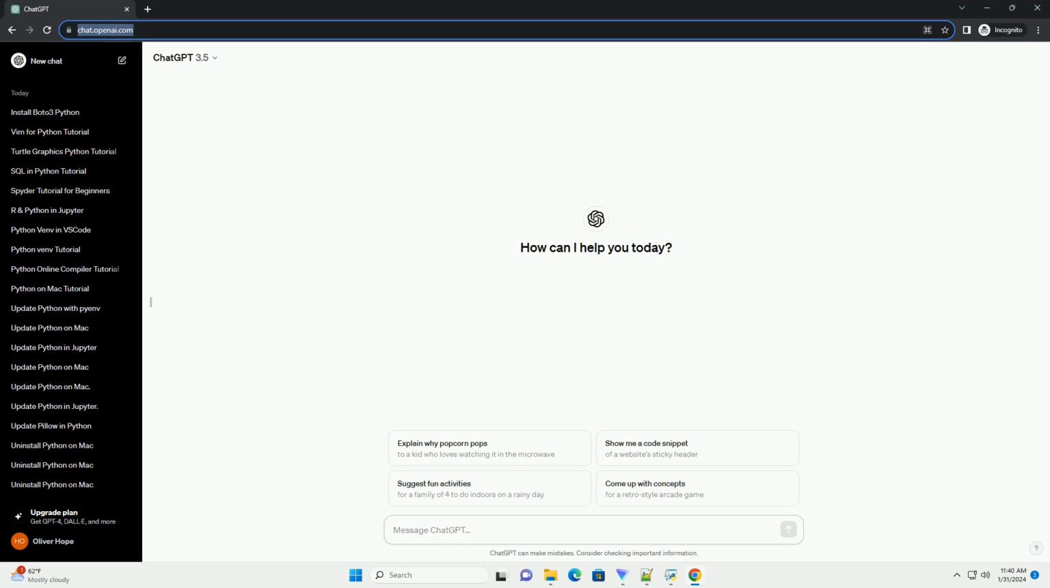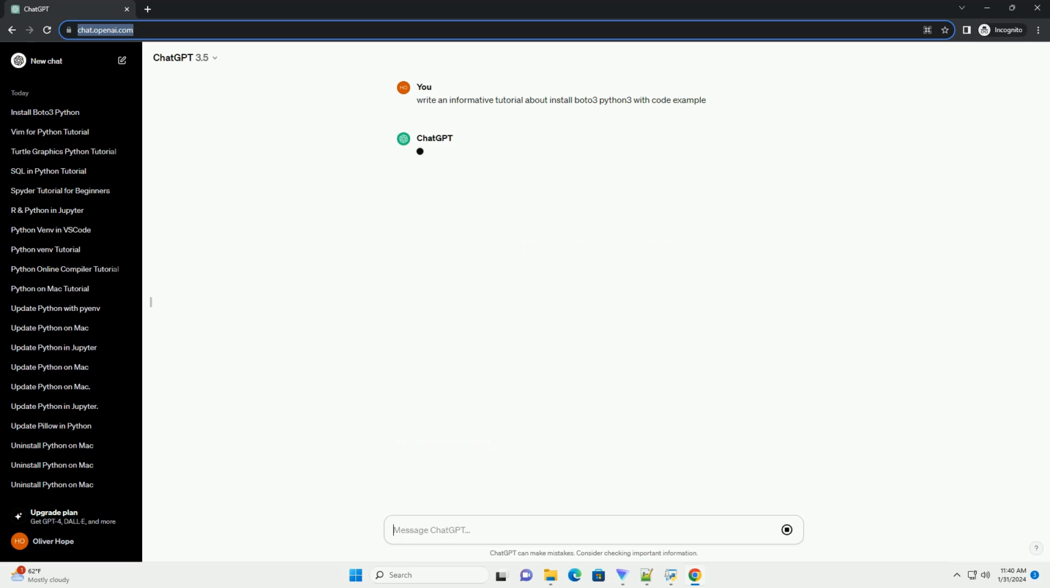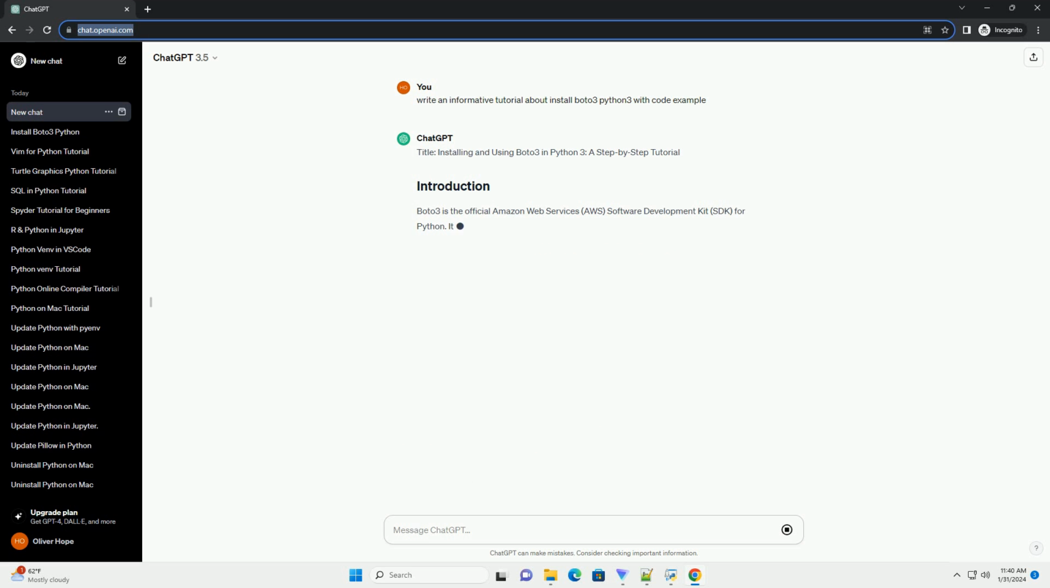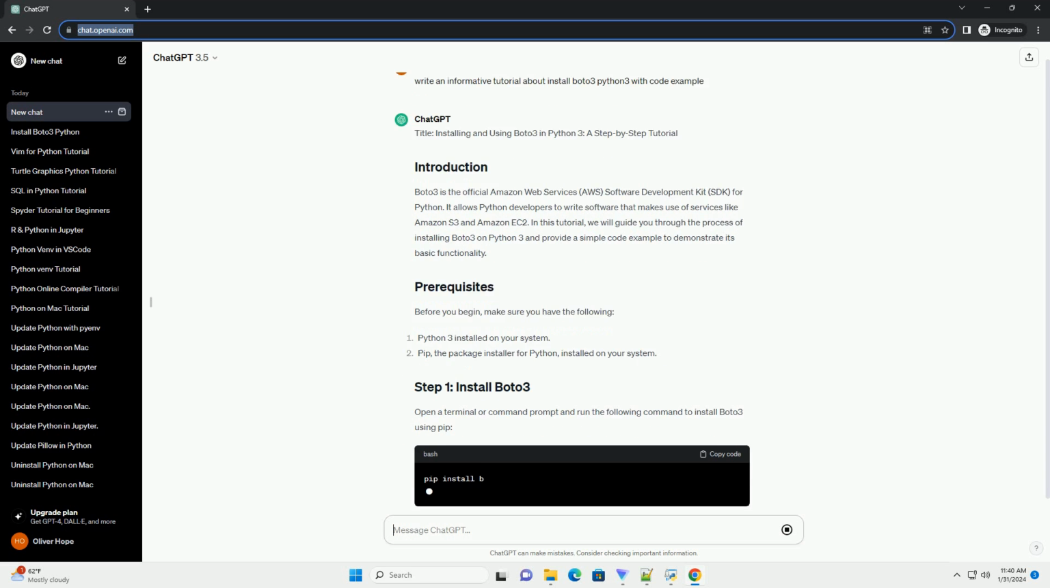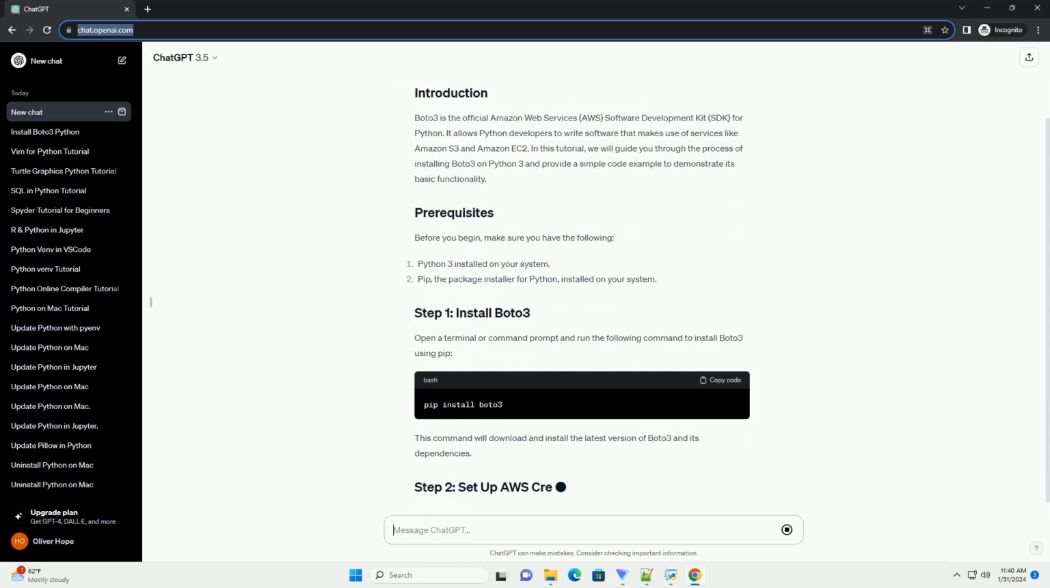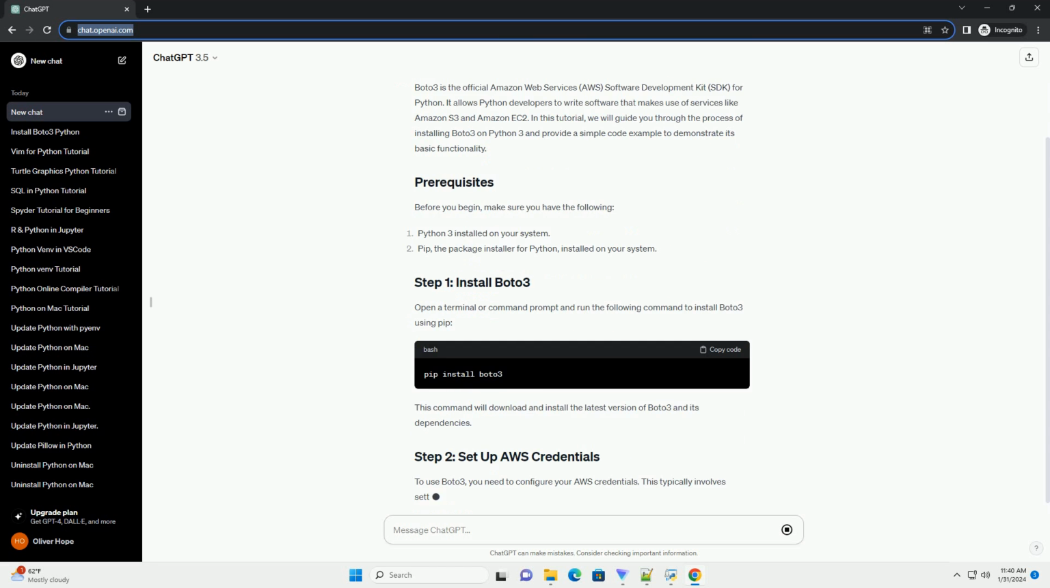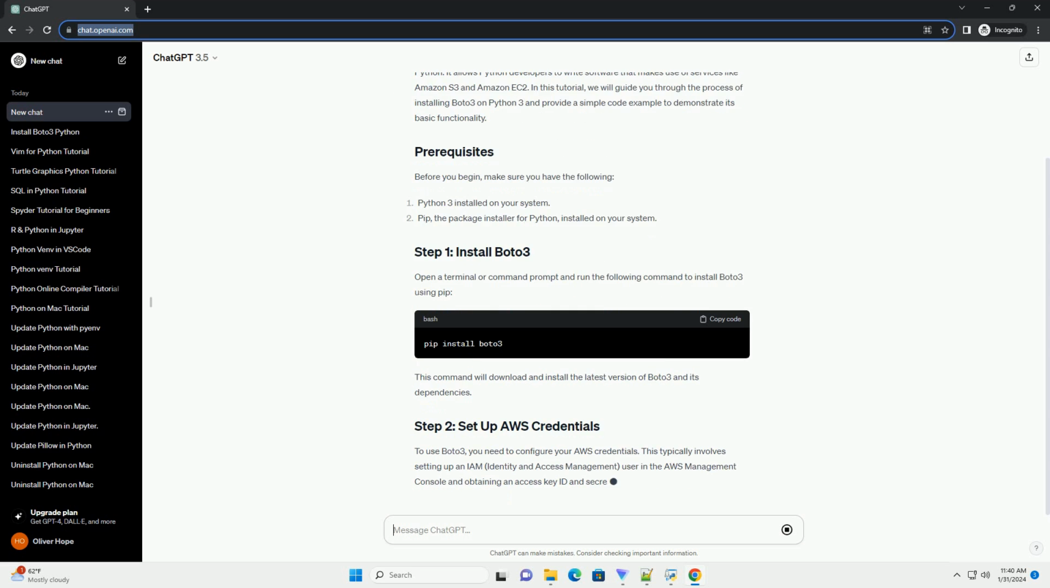Title: Installing and Using boto3 in Python 3, a step-by-step tutorial. Boto3 is the official Amazon Web Services (AWS) software development kit (SDK) for Python. It allows Python developers to write software that makes use of services like Amazon S3 and Amazon EC2. In this tutorial, we will guide you through the process of installing boto3 on Python 3 and provide a simple code example to demonstrate its basic functionality.